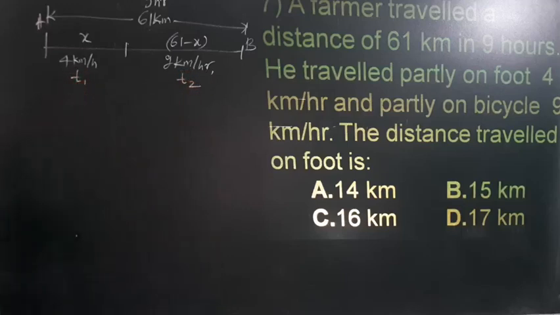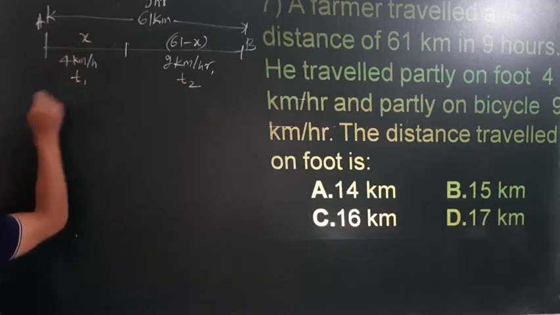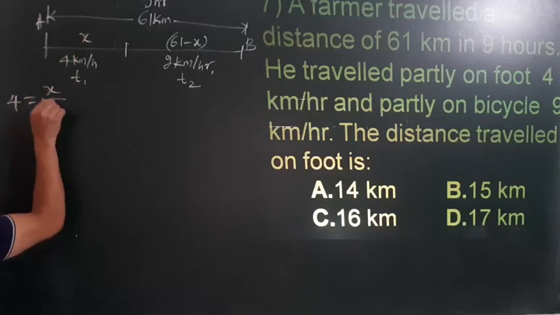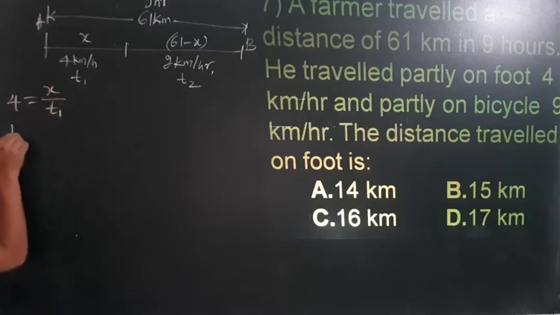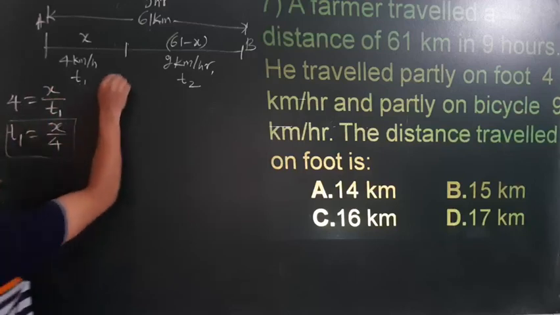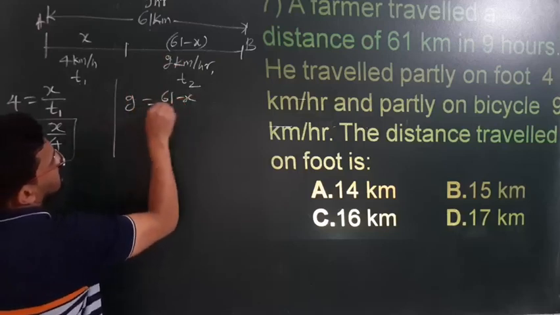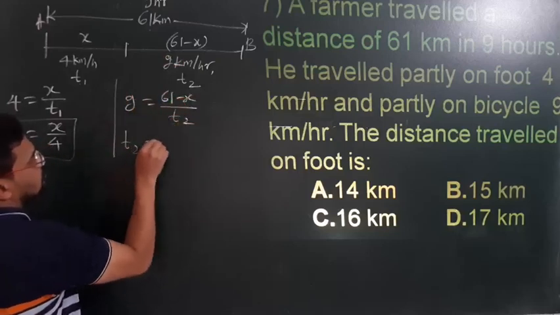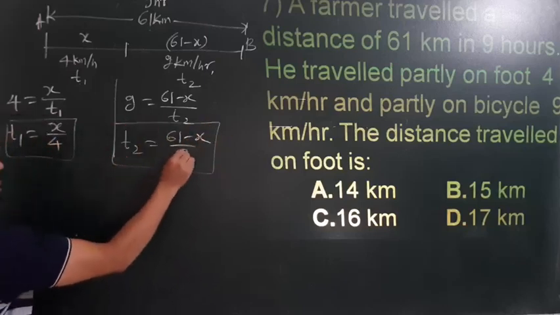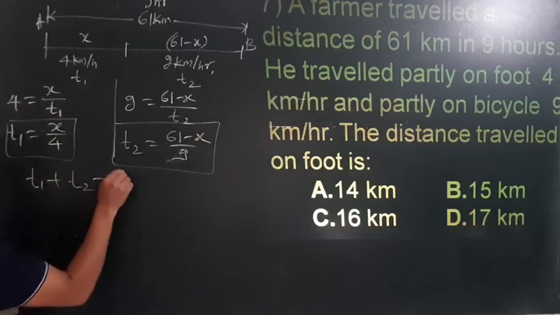Now apply the speed distance formula. Speed is equal to distance upon time, correct? So speed, that is 4, is equal to distance x divided by time t1. Therefore t1 is equal to x divided by 4. This is one equation. Similarly here speed is 9, distance is 61 minus x divided by time t2, therefore t2 is equal to 61 minus x divided by 9, correct?